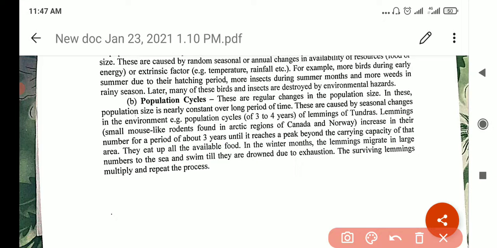So suddenly in 3 to 4 years, there will be so much that the area cannot support. They have eaten all the food, they've occupied all the space, and then in the winter months, the lemmings will migrate in large numbers to the sea and swim till they drown or die due to exhaustion. Then only those surviving lemmings who reach back to the same place when the winter ends will repeat the process.